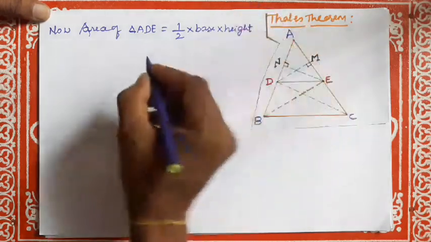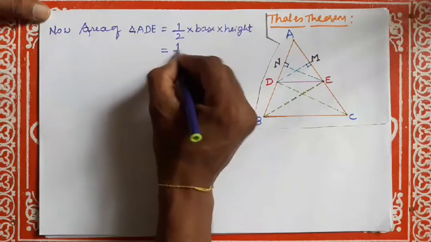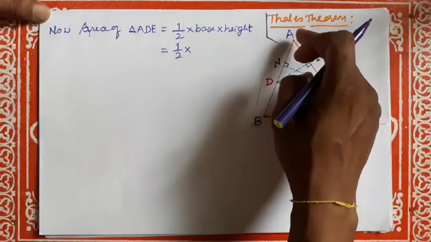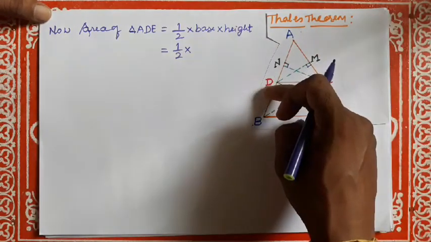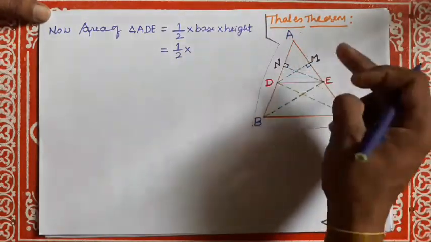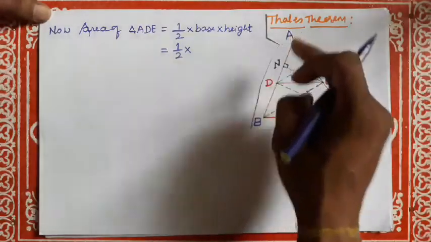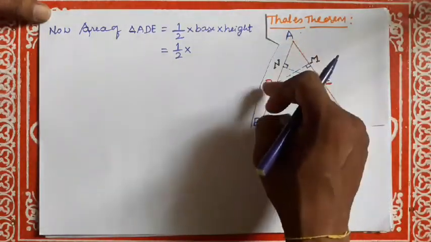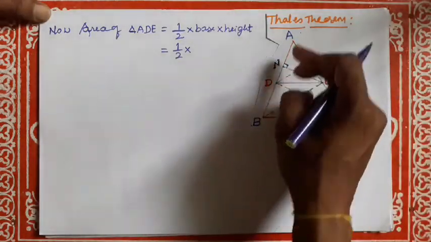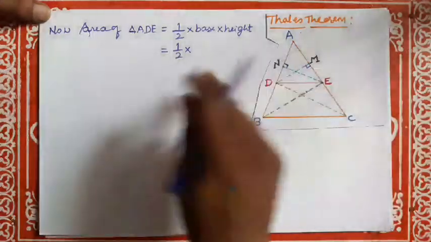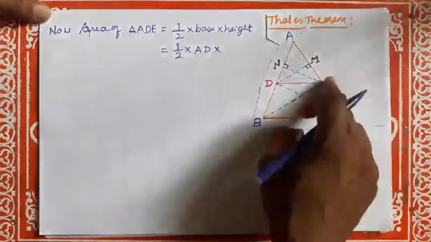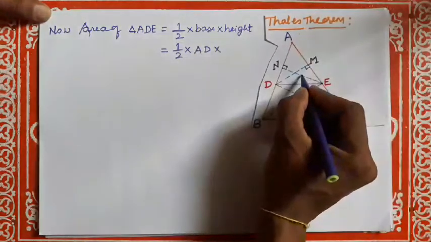Which is the base? AD is the base. See here, AB is the base, AD is also a base. EN is perpendicular to AB, AD and DB, because this perpendicular line lies on the same base. So half into base AD into height EN.